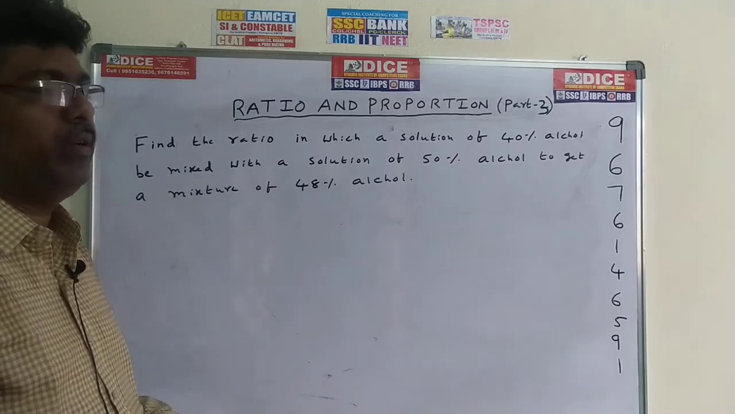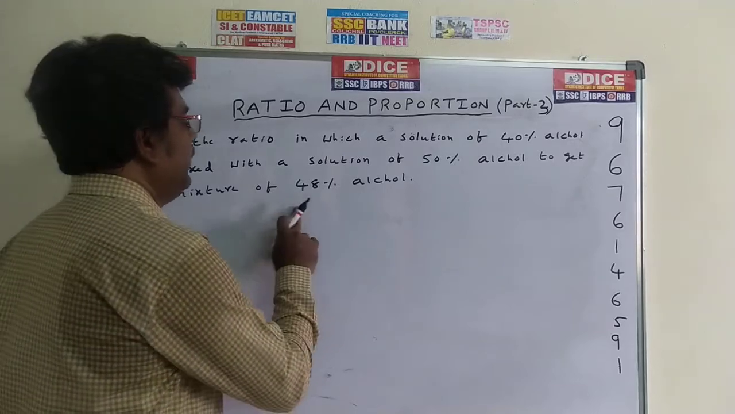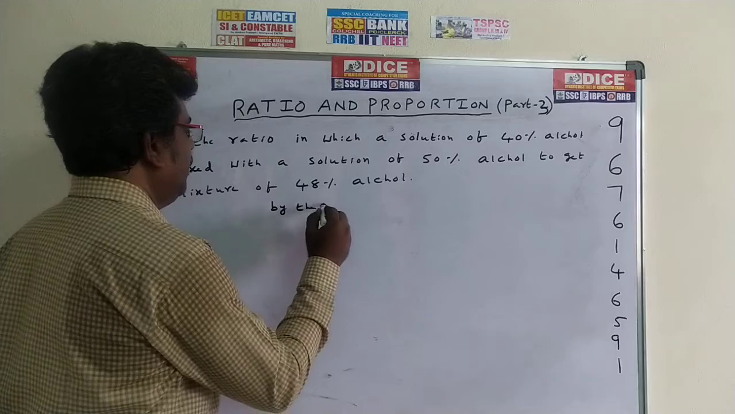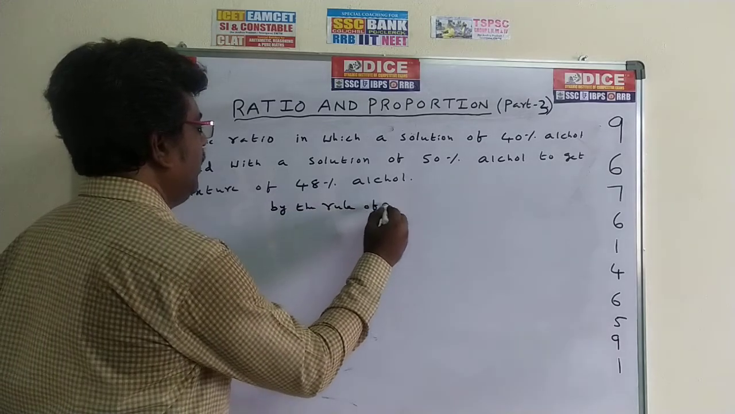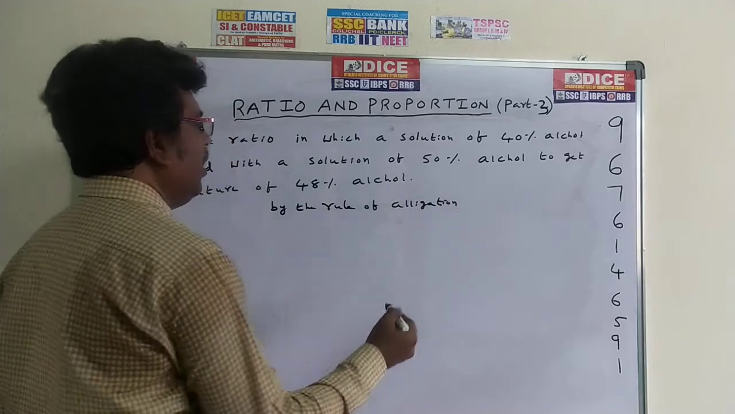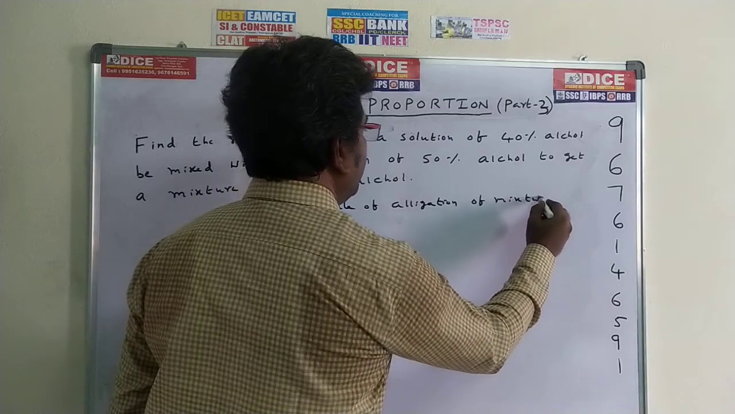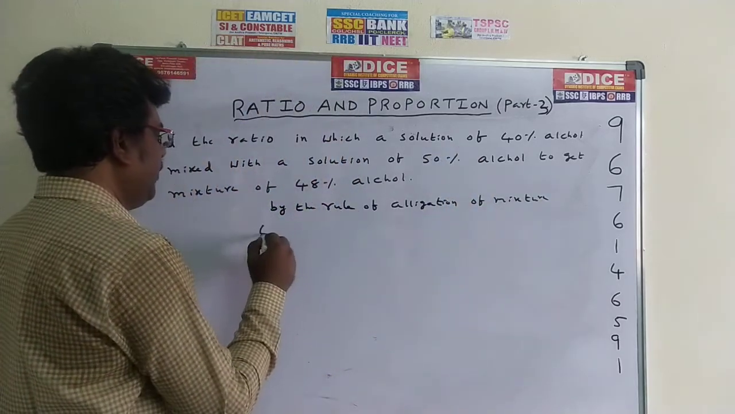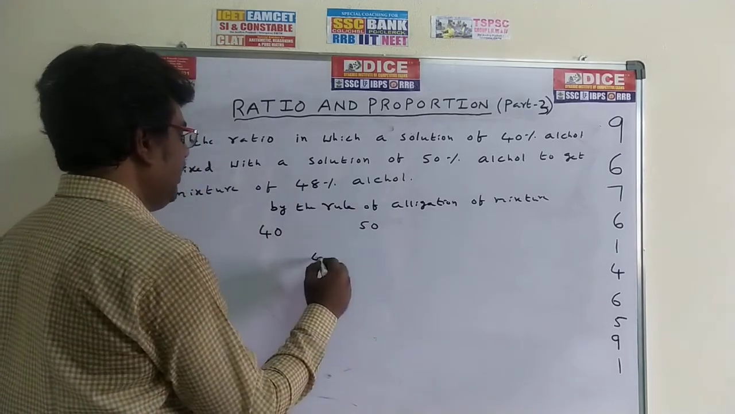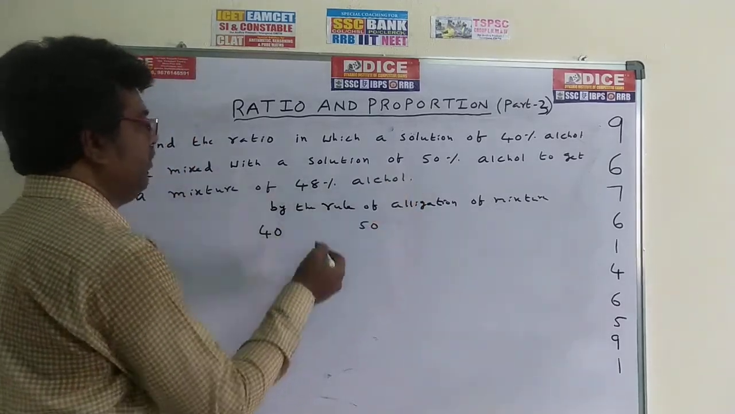We can do this problem by using the rule of elimination of mixtures. What is the process? First write down 40 on this side, 50 on that side, and the mixture 48 in the middle.